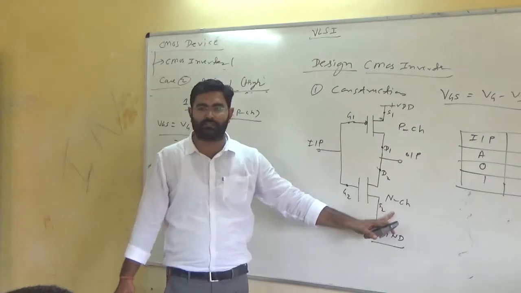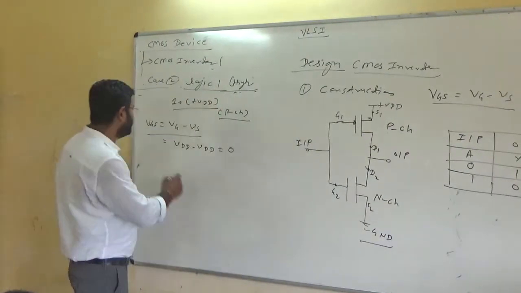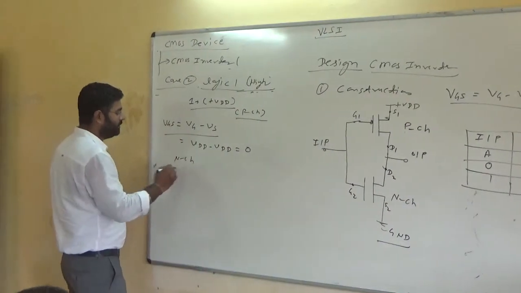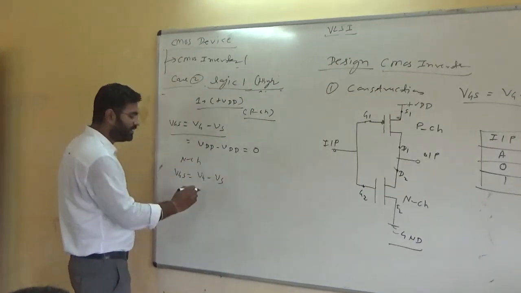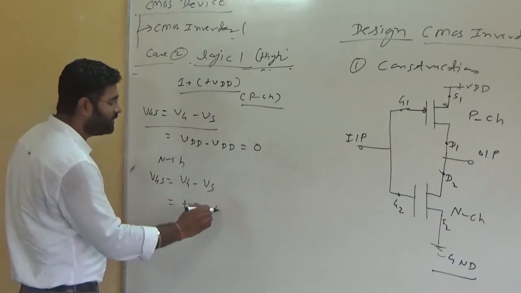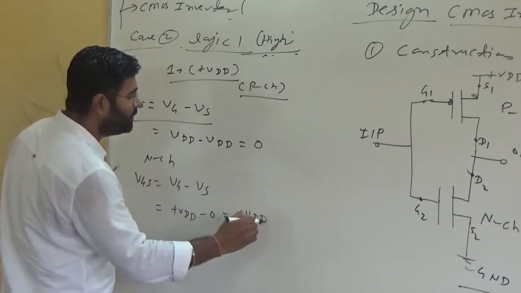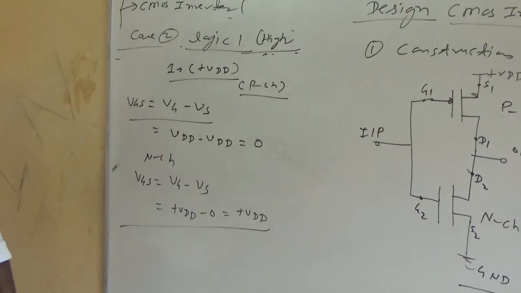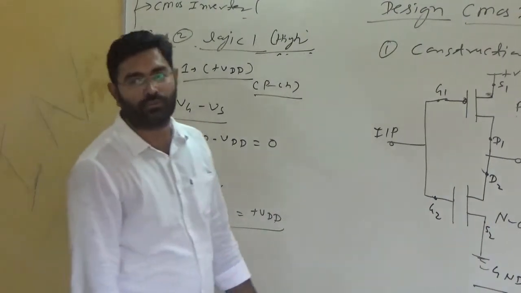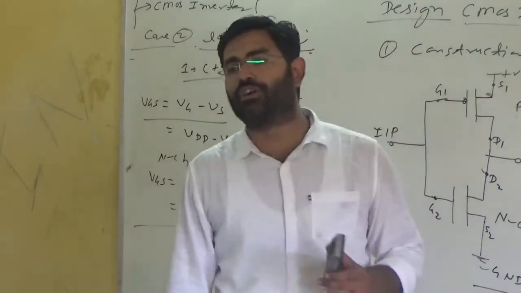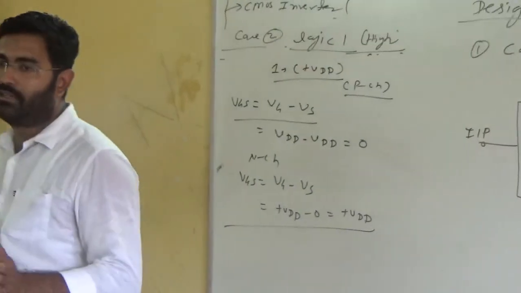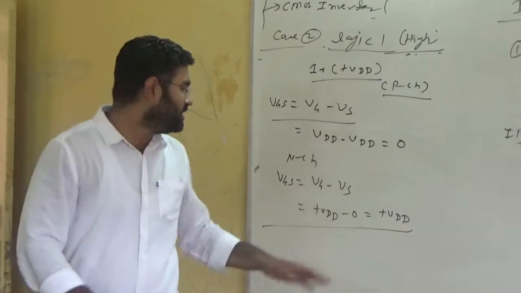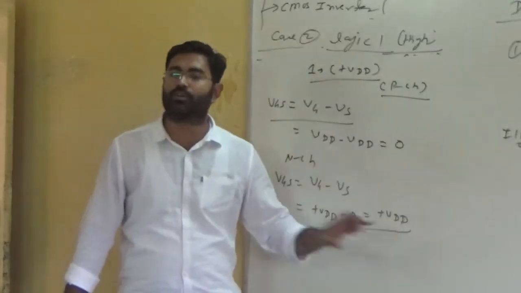But what about this N channel MOSFET? Similarly, for the N channel, VGS is VG minus VS. What is the value of VG here? Plus VDD. What is VS? 0. So the input will be plus VDD. Here the required condition comes true. I have told you that when you want to turn on an N channel MOSFET, you need a VGS equal to a higher voltage supply or logic high.